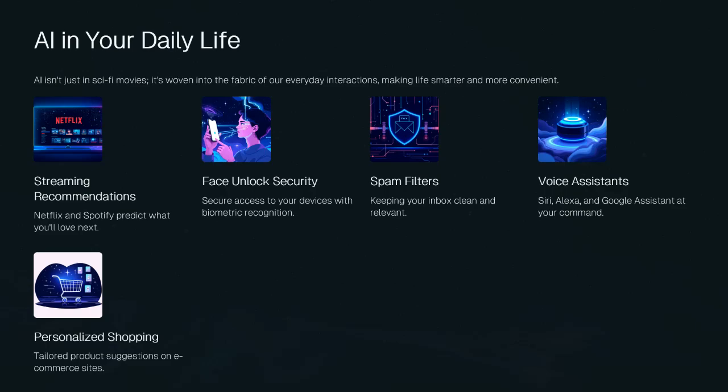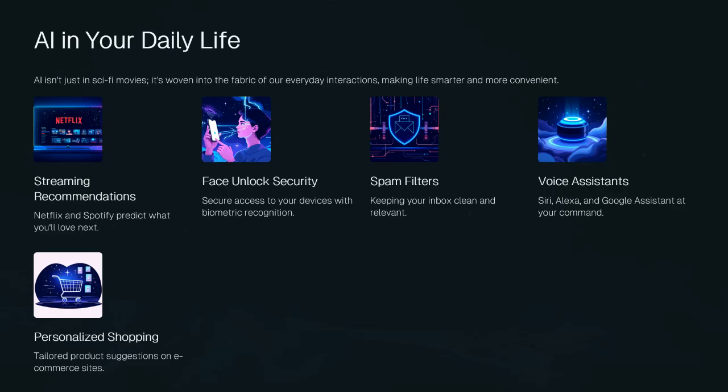Let me give you some concrete examples you interact with every single day. YouTube and Netflix recommendations. When YouTube suggests the next video that you almost always click, that's an AI model predicting what you will enjoy based on your watch history and what people with similar tastes watched. Face unlock on your phone. That's computer vision, a type of AI that works with images. It learned what your face looks like and can recognize it even in different lighting conditions.